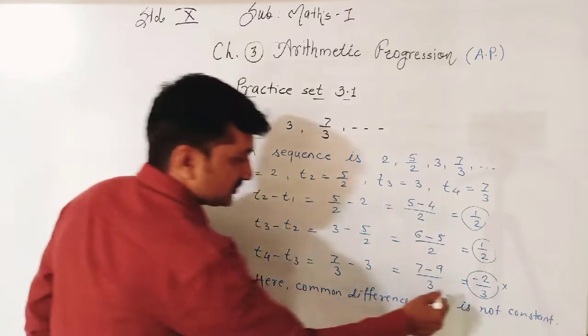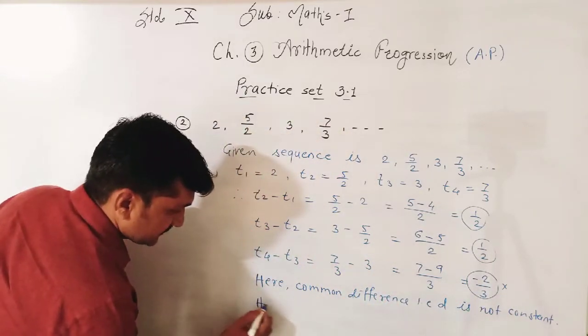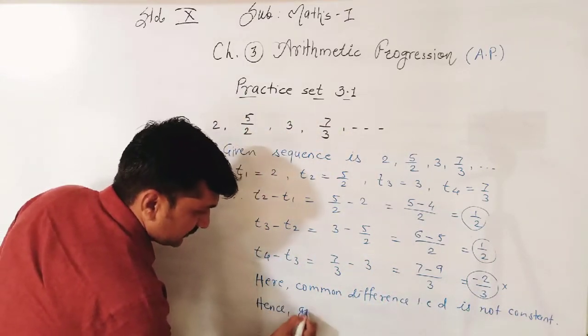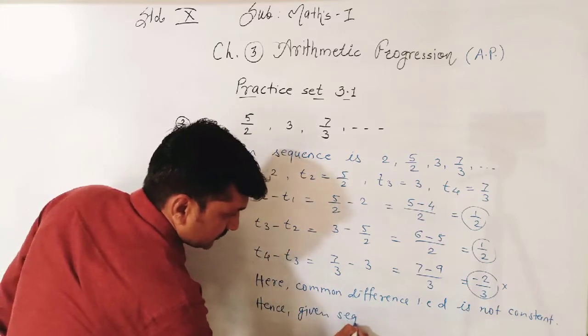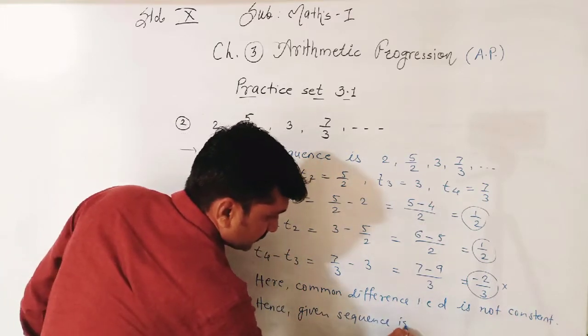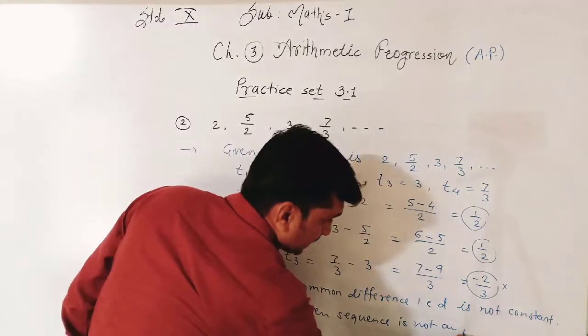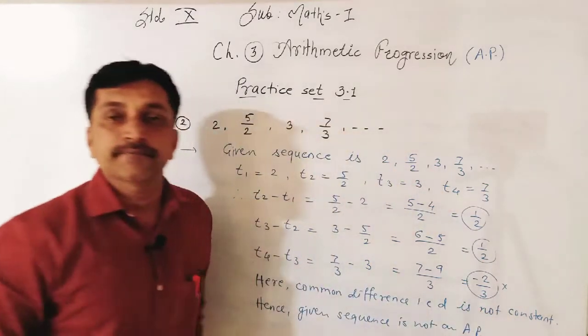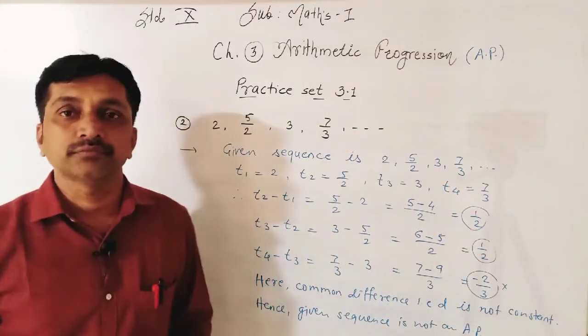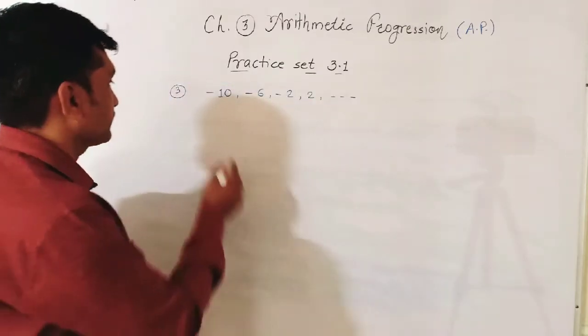That's why the common difference is not constant, and hence the given sequence is not an AP. Given sequence is not an AP. This is the solution.